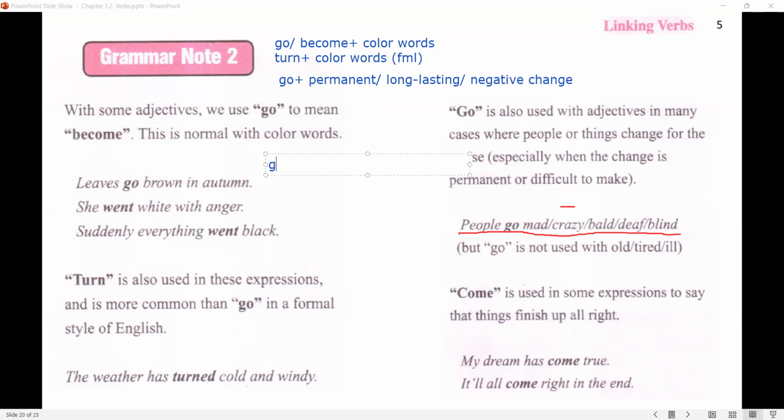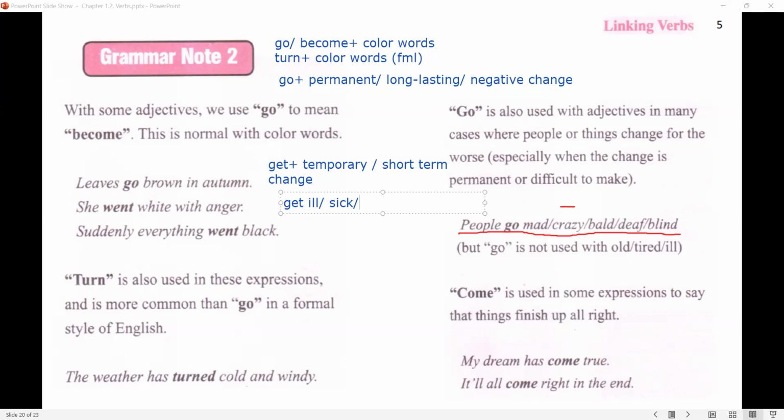In cases where you have short-term or temporary changes, we use get, like you can get ill, but then you can recover.